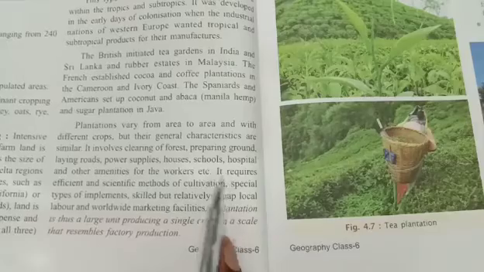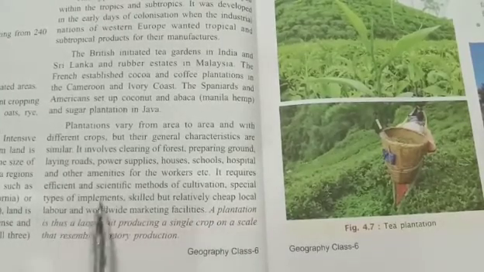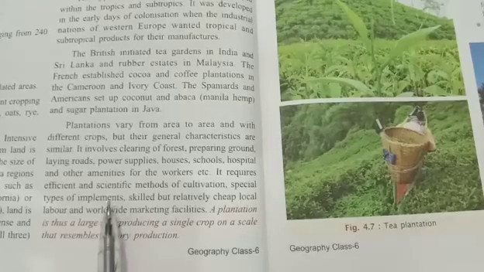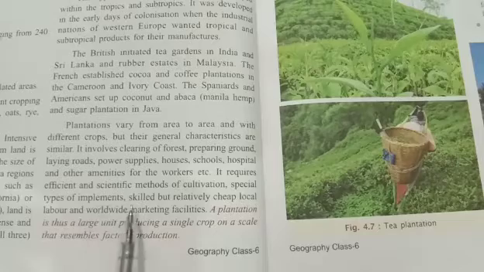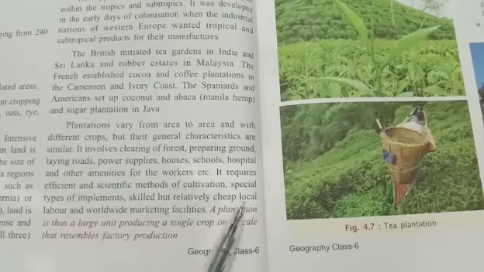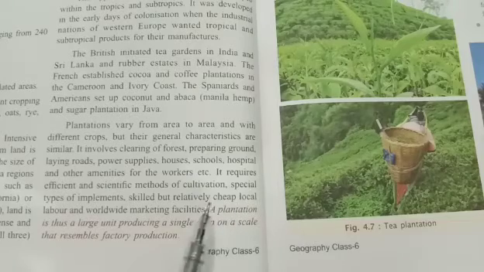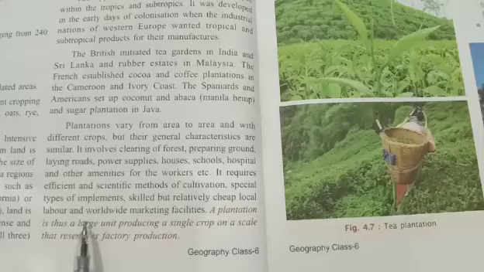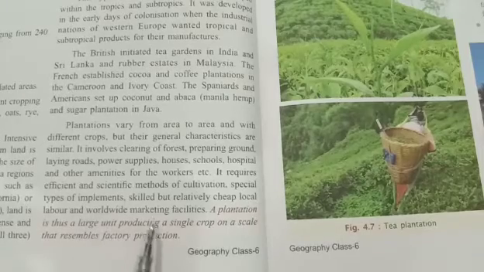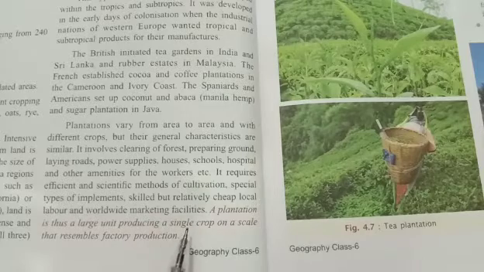It requires efficient and scientific methods of cultivation, and special types of implements. Implements means the scientific and latest tools. It also requires skilled and cheap labor, that type of local labor. These are the requirements of this type of farming, as well as marketing facilities worldwide. A worldwide marketing facility should also be available.